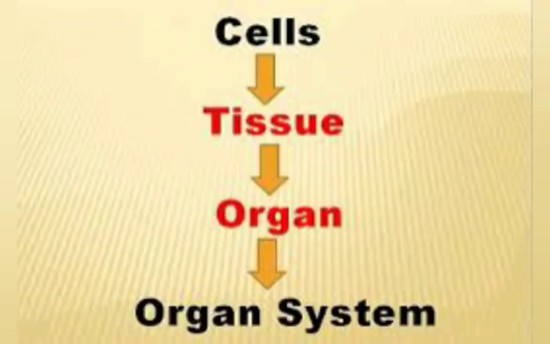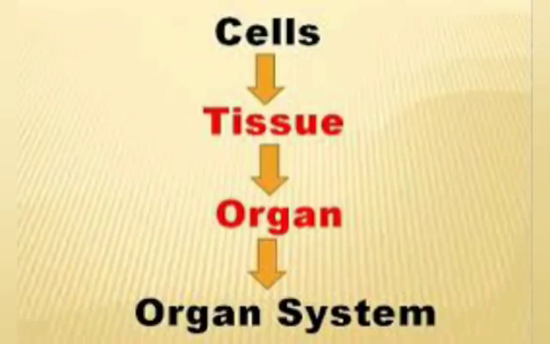Next, we'll move on to organs. Every organ is made up of tissues that work together to help the organ do its job. A heart, for example, is made up of skin and muscle tissue. They all work together to help the heart perform its job. Next is the organ system.